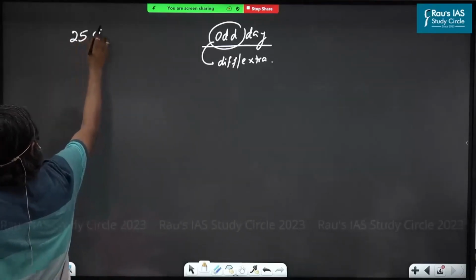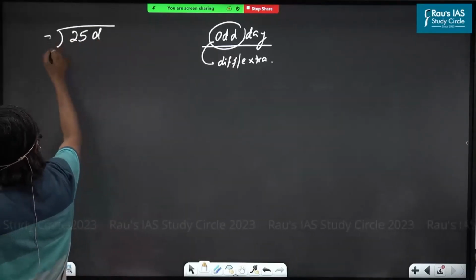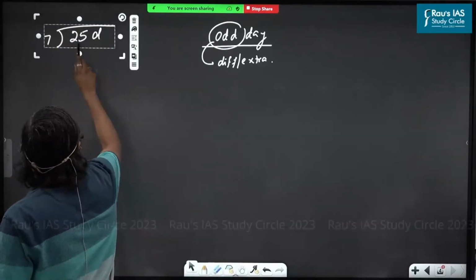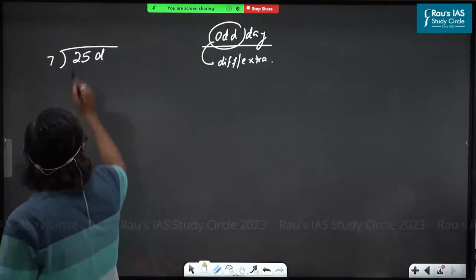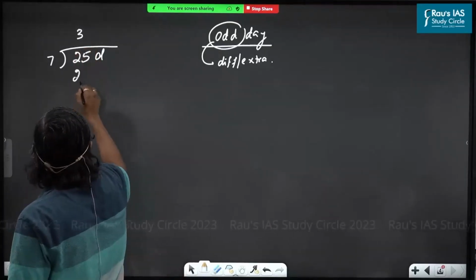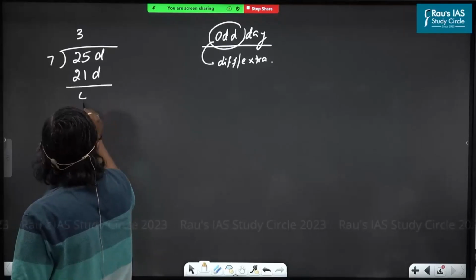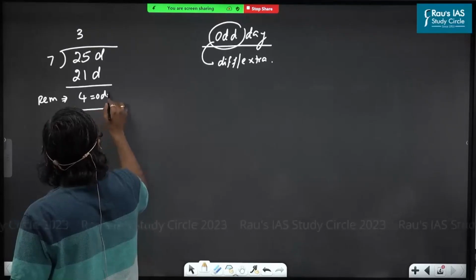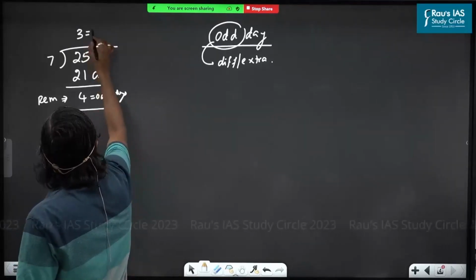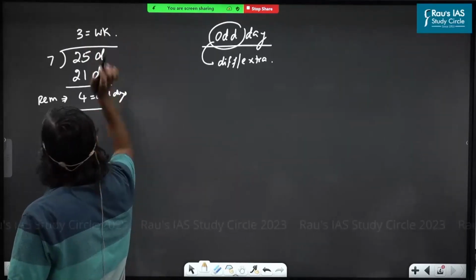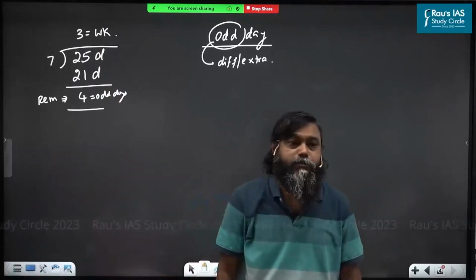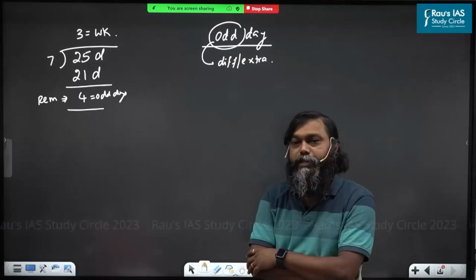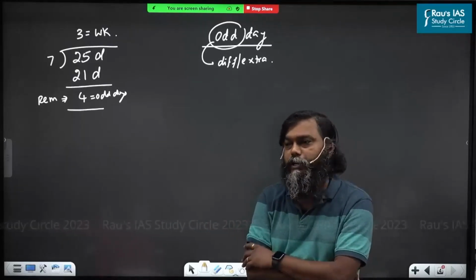In 25 days, how many odd days are there? Why am I dividing by 7? Because in a week, how many days are there? 7 days are there. So 3 times how much? 21. What is the remainder? Whatever the remainder, that is called odd days. Whatever the quotient, that is called complete weeks. Are you understood this, boss? Totally silent. All are understood? So you divide by 7, whatever the remainder, that is your odd days.